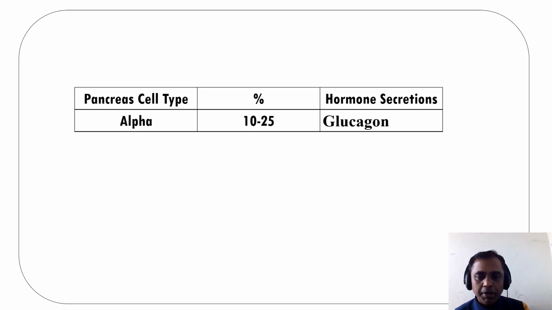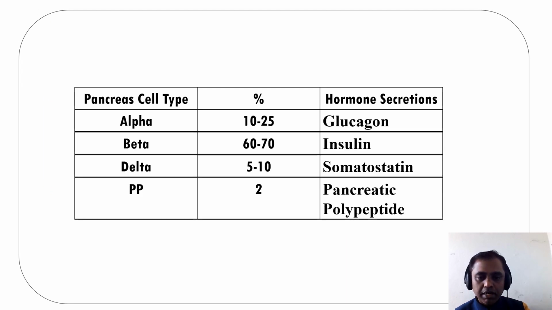In the islets of Langerhans, 10 to 25% is made up of alpha cells, 60 to 70% of beta cells, 5 to 10% of delta cells, and less than 2% of PP cells. The alpha cells secrete glucagon, beta cells secrete insulin, delta cells secrete somatostatin, and PP cells secrete pancreatic polypeptide. What is important for today's class is that beta cells secrete insulin. We are going to study insulin as well as this one. These two things are very important for today's class.